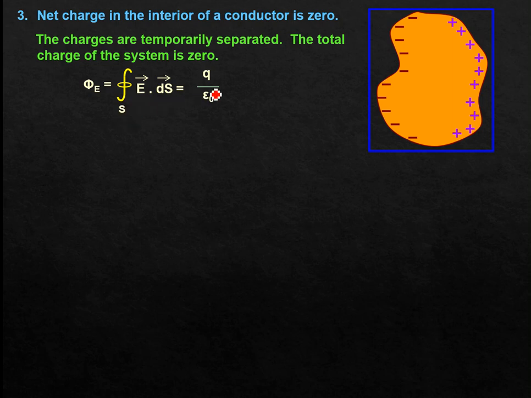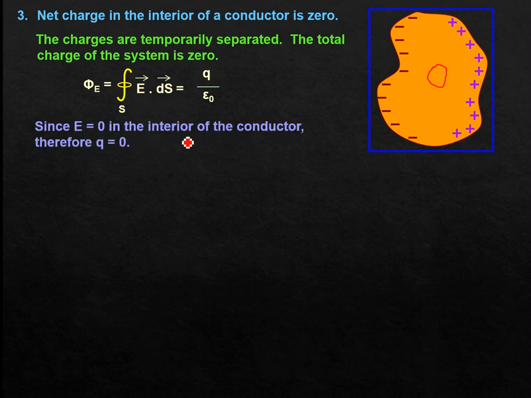divided by epsilon naught. Now dear students, from the first property, the net electric field inside a specimen of conductor, we have already understood, will be 0. So if this electric field is 0, the left hand side becomes 0, Q by epsilon naught becomes 0, meaning Q will be equal to 0. Since E is 0 in the interior of the conductor, we can very safely say that Q enclosed will be 0.